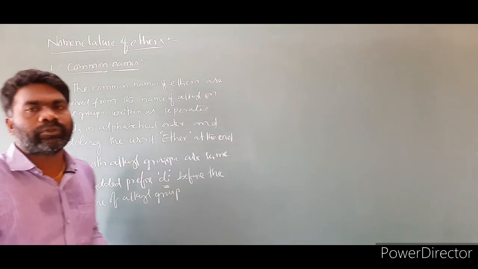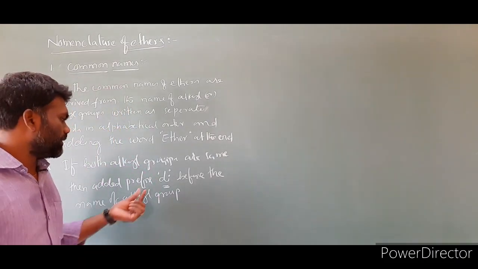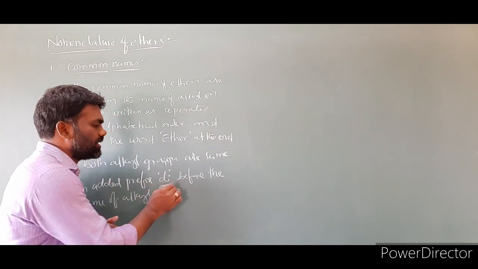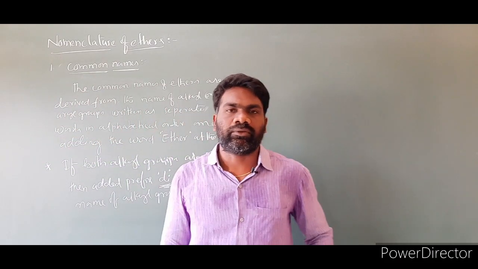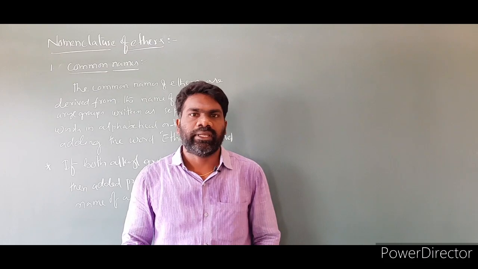So this is the second one. So these two rules we have to follow while writing the common names of ethers.